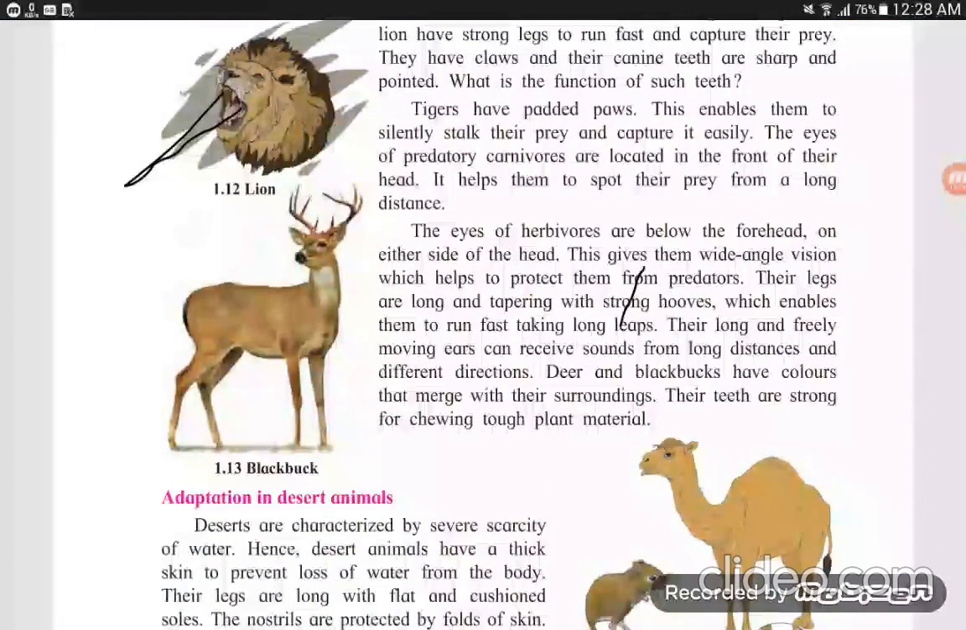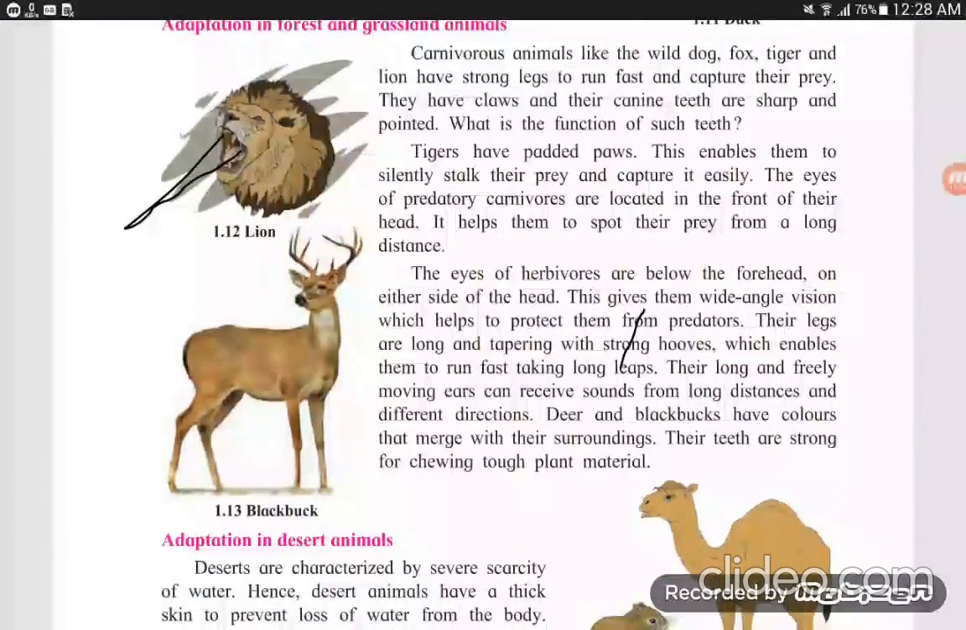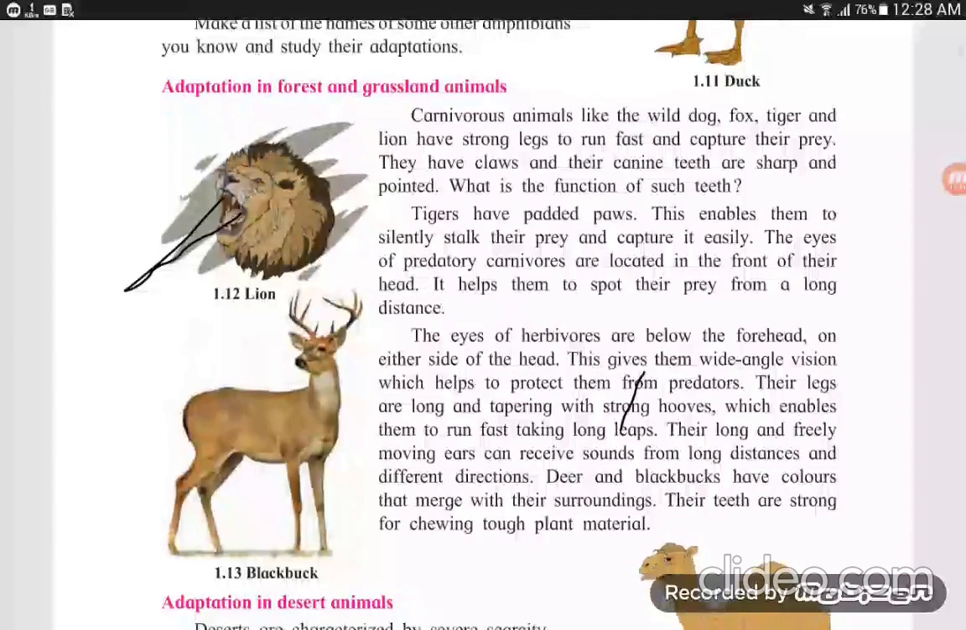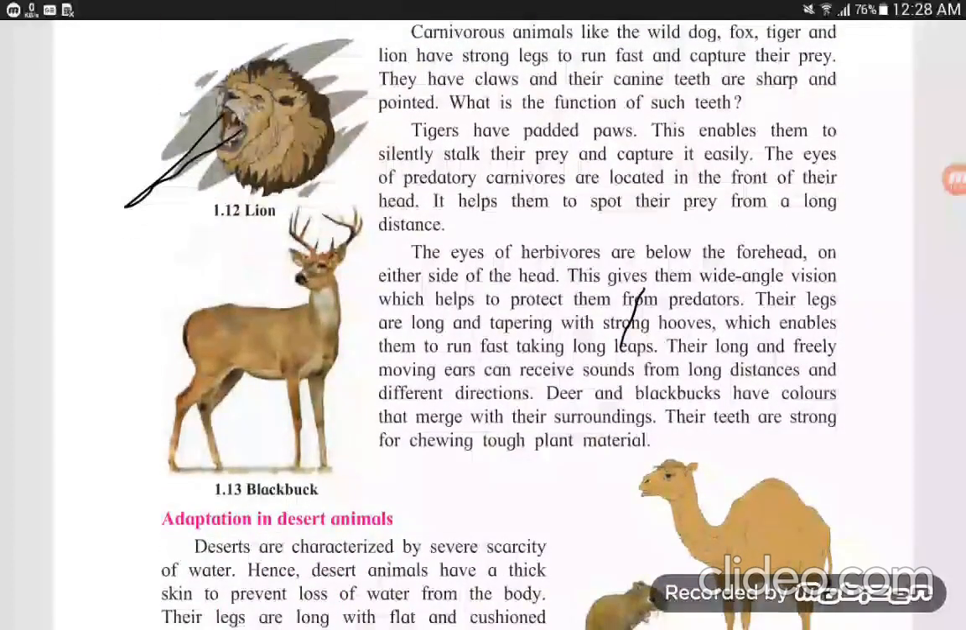These are about the carnivores. Carnivores means they eat other animals. Then what about the herbivores? They eat only grass and leaves. They are the herbivores. The eyes of herbivores are below the forehead. Look at the diagram of 1.13. Blackbuck is here. This gives them wide angle vision which helps to protect them from predators.